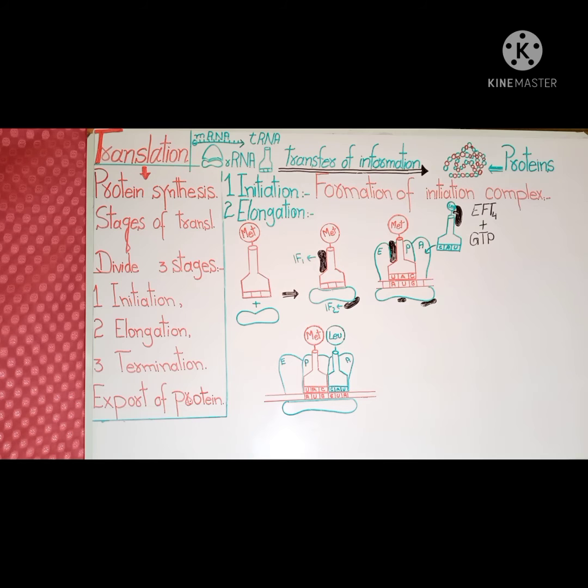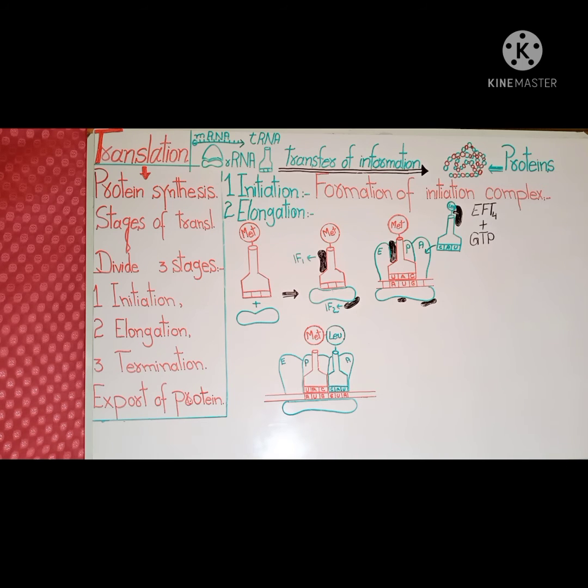Both these amino acids undergo a chemical reaction catalyzed by the large ribosomal subunit, which releases the initial methionine from its transfer RNA molecule, as its bond has been broken, and attaches it to the second amino acid with the formation of a peptide bond in the presence of the enzyme peptidyl transferase. So the methionine amino acid is released from its transfer RNA and then attached to the next amino acid with the formation of a peptide bond.